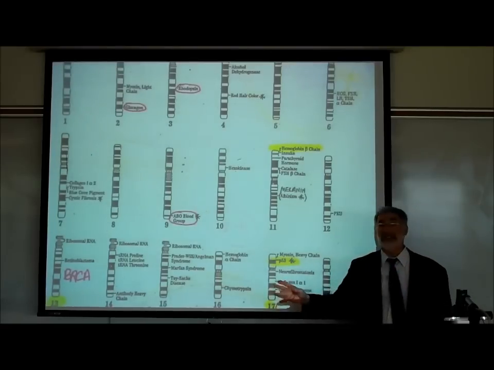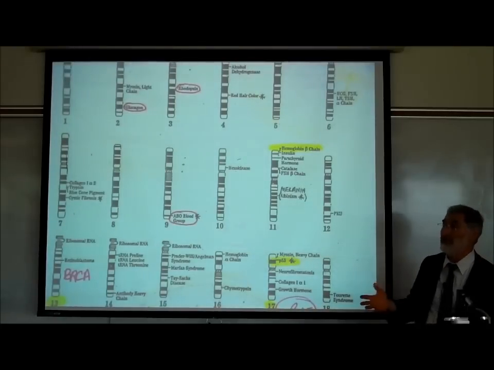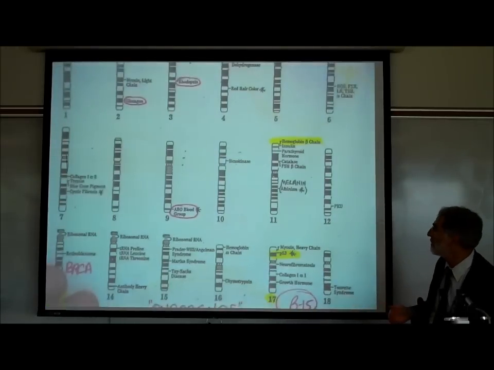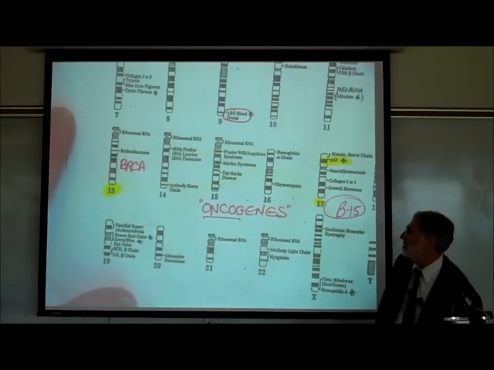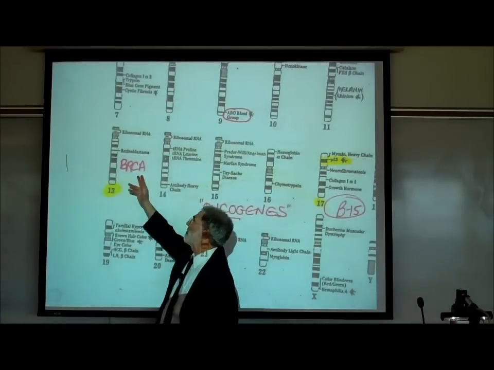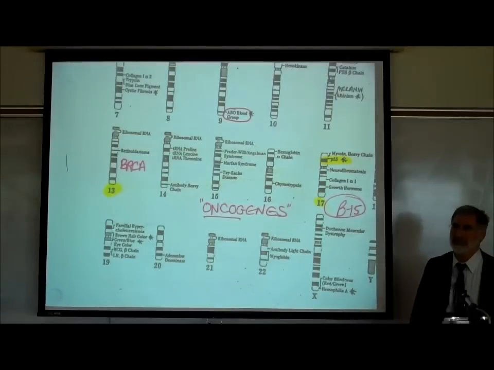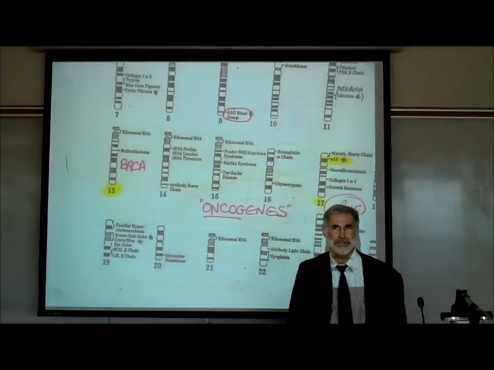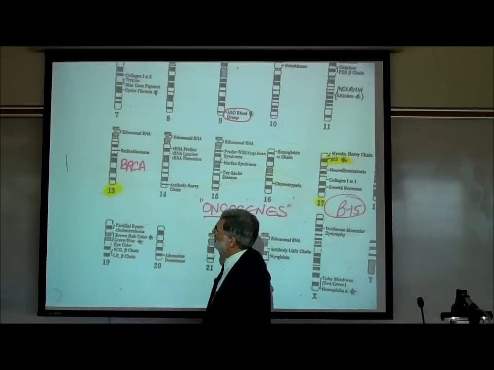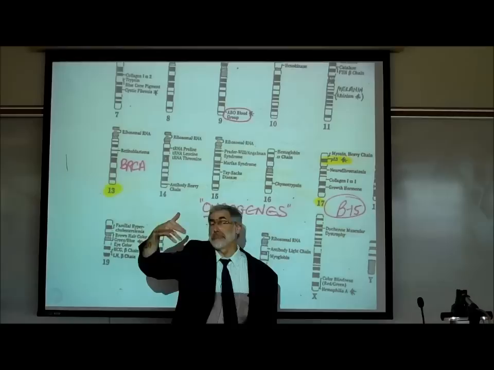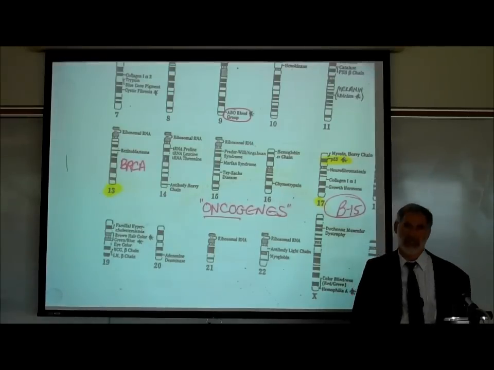So again, some of these genetic diseases, when you have defects in these genes, are not too big of a deal. Some are somewhat of a deal, and some are fatal. They're very serious. Now, in the third row, just to mention some others, there's a gene on autosome 13 called the BRCA gene. Has anybody ever heard of that? Anybody know anything about it? Okay, I'm assuming most of you do know this. The BRCA gene, if there's a defect in this BRCA gene, it greatly increases the risk that a woman will develop breast cancer.